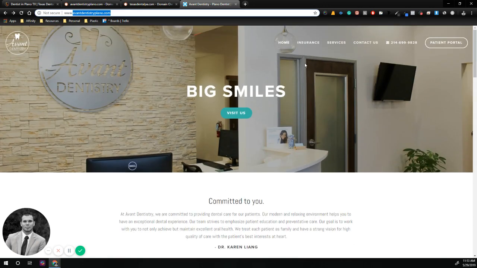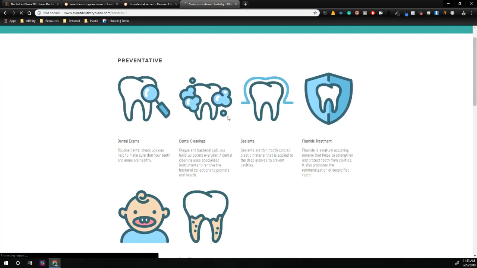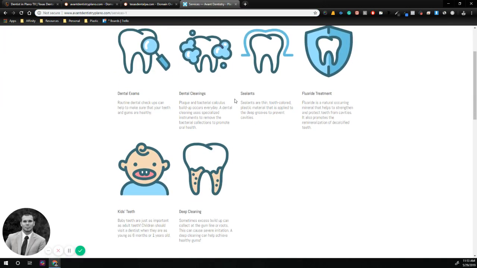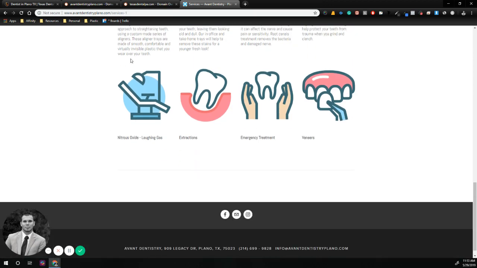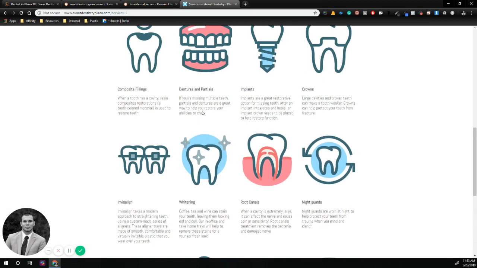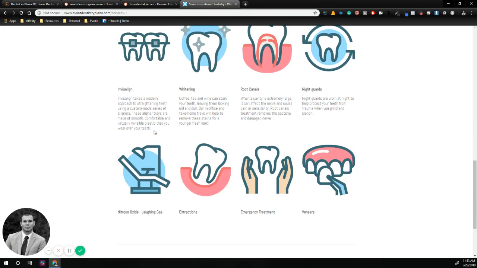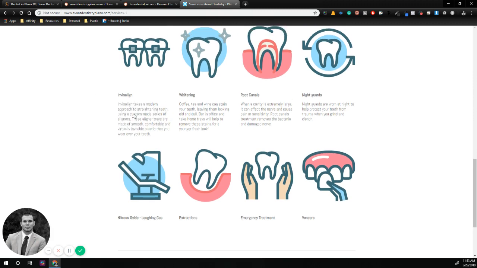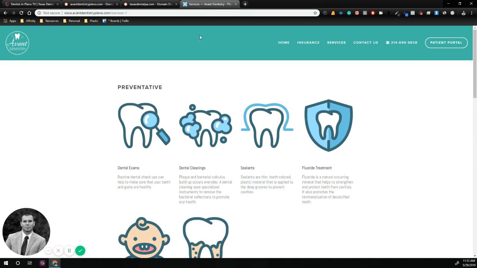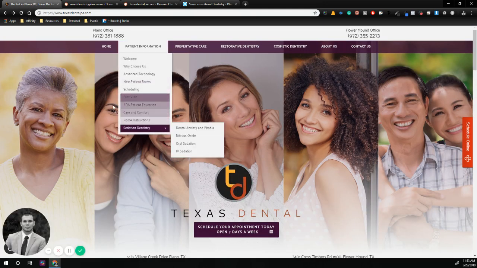The other thing is look at the content. So we can go over to services. We can check this out. Dental exams. It's all of this information. It's just all placed on one page. There's not a lot of information to be read. And in each subject, there needs to be about 300 keywords, where this practice maybe has 30 keywords per subject, all on one page. That's the wrong way to do it. This practice is really not going to have any chance when it comes to search engine optimization to ranking towards what this practice is doing.